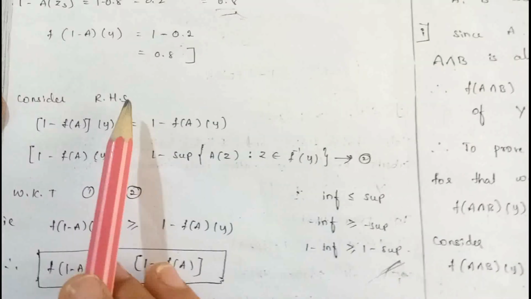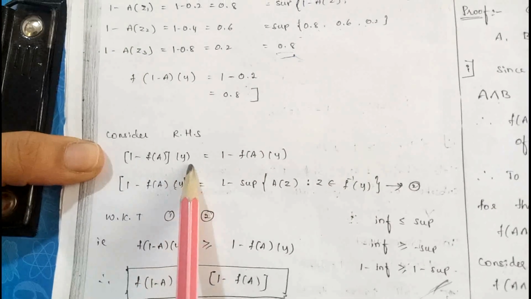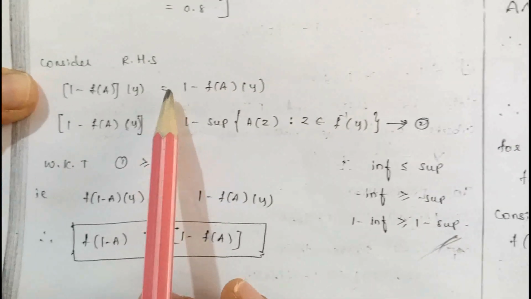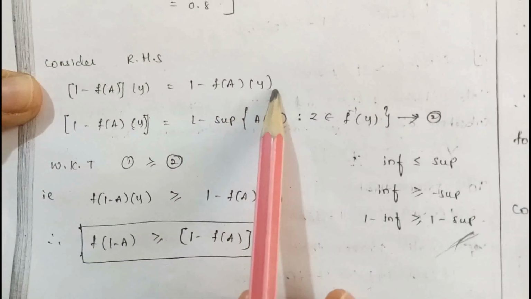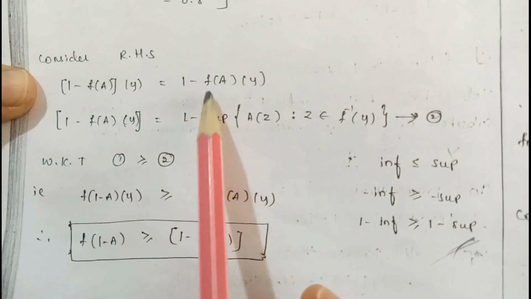Next, consider the RHS. What is the RHS here? 1 minus f of a of y. According to the property, again we have to write 1 minus f of a of y. That is, 1 minus f of a of y is equal to 1 minus, what is the value?